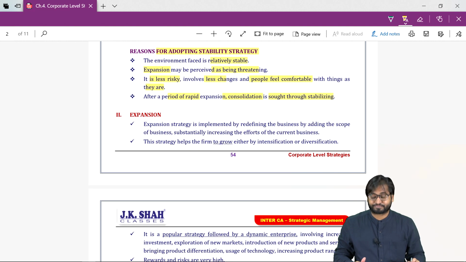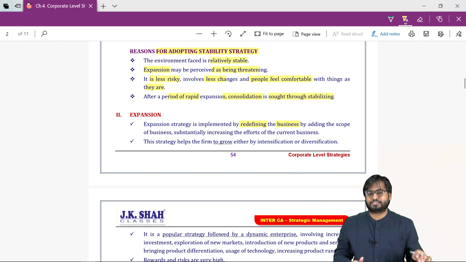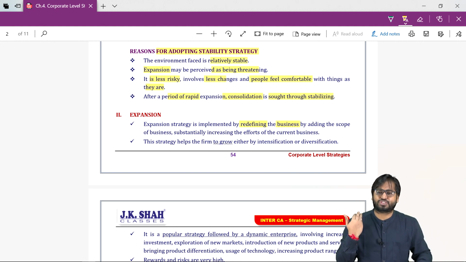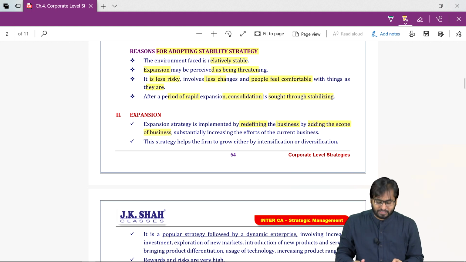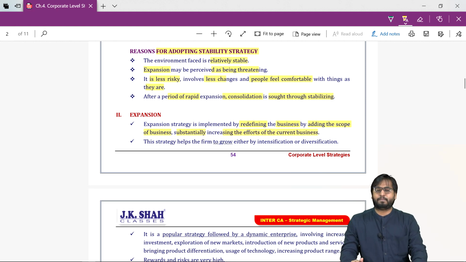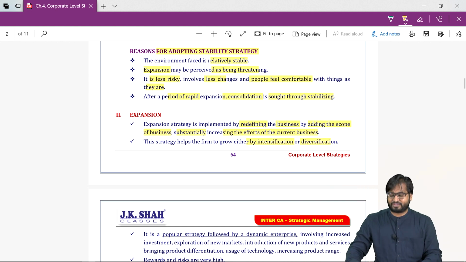Expansion. What does this mean? Redefining the business. The first sentence itself tells you that in expansion we will be redefining our business by adding to the scope of business, substantially increasing the efforts of the current business. So how can we do so? Intensification or diversification.